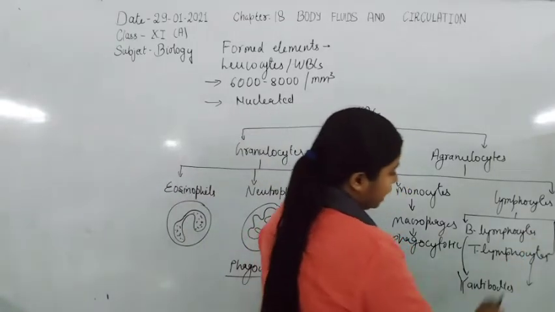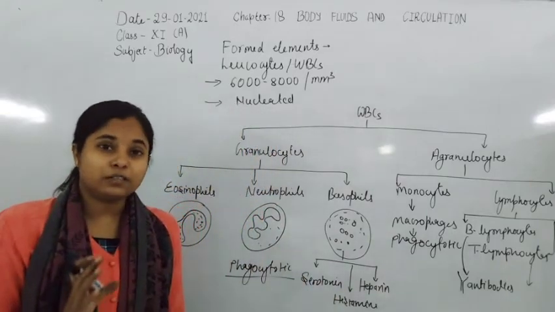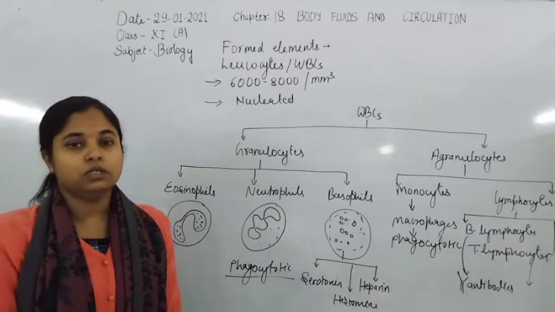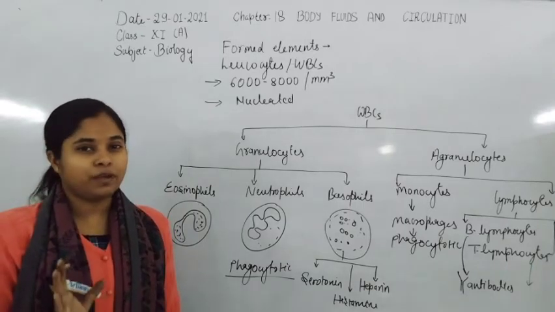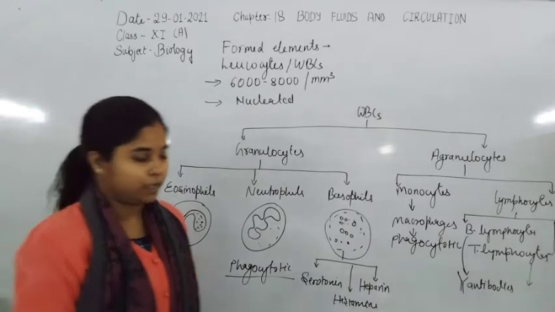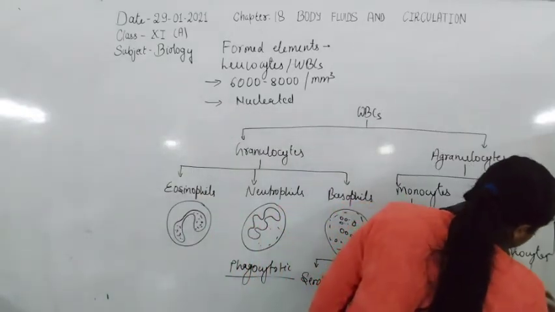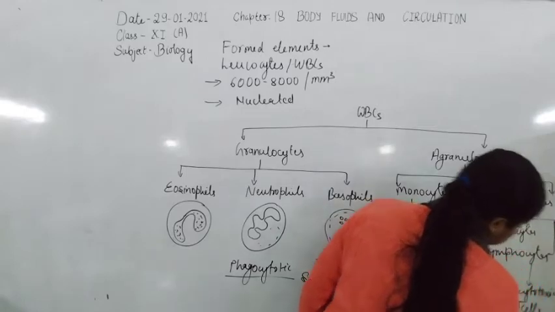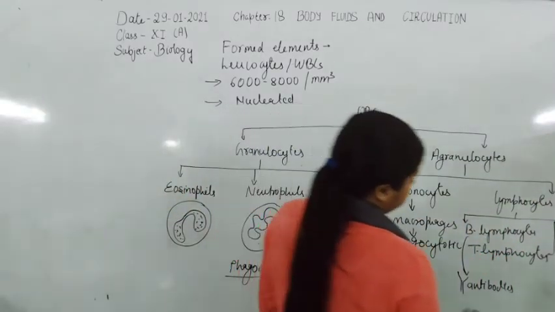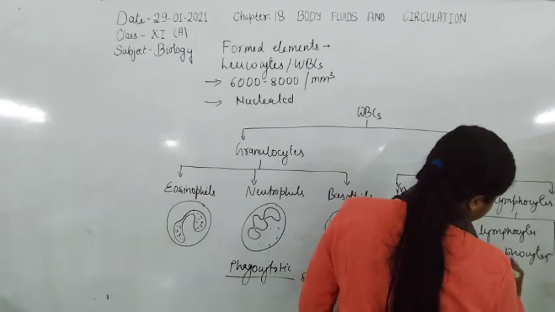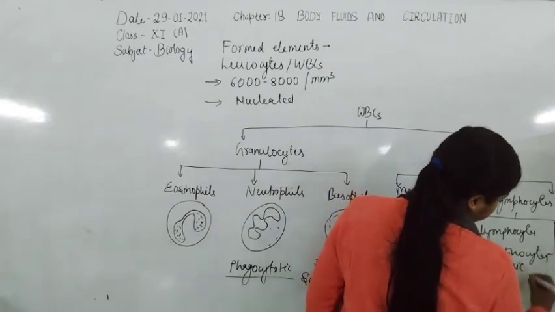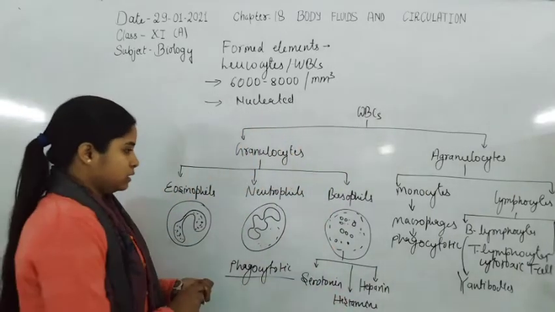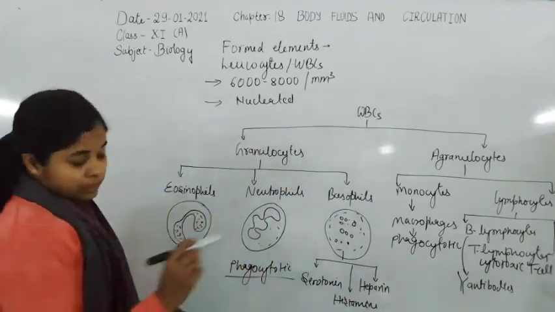They also help in the formation of cytotoxic T cells. These are able to destroy different bacteria or viruses. Cytotoxic T cells. So here are the different cells of WBCs.